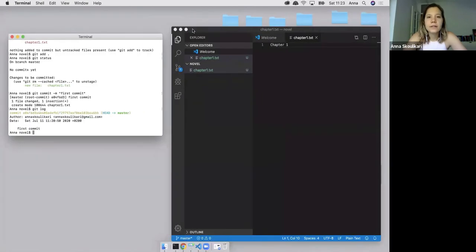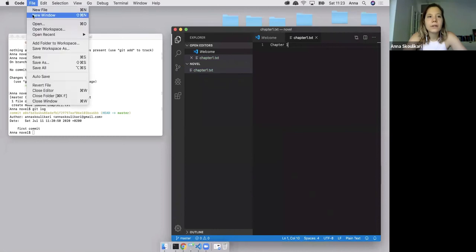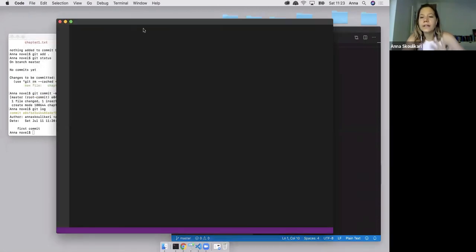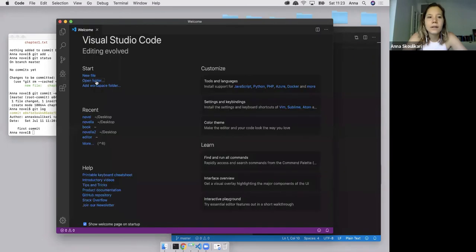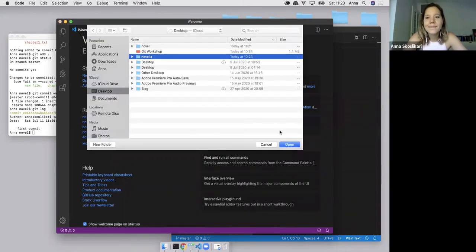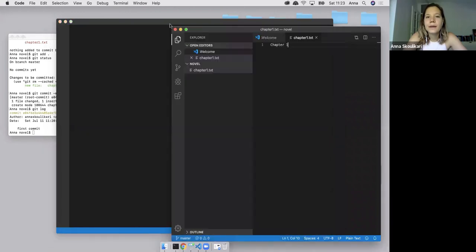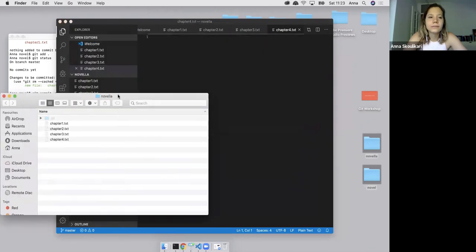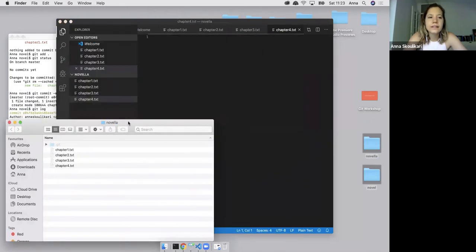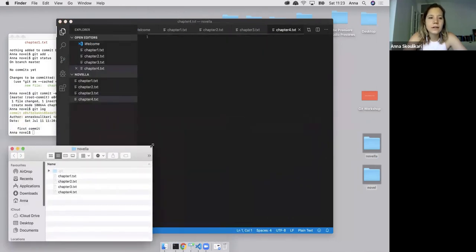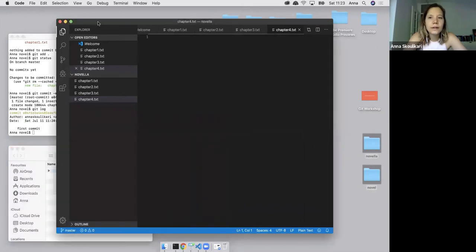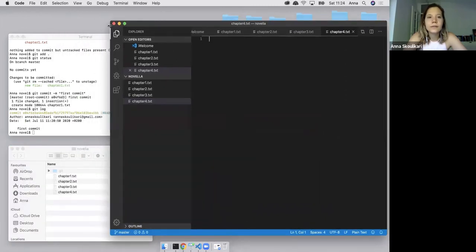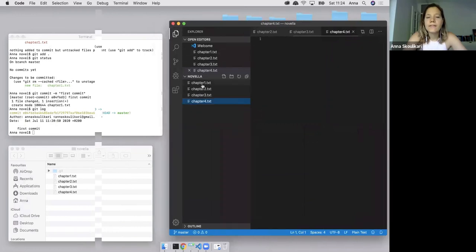Basically, I'm going to close this. I'm going to open up a new window with my new project folder that I've already created. It's on my desktop. It's called Novella. There we go. I'm going to close this. And we can open up the Finder window as well. So that's there. You can see that it's already a repository. It has the .git folder there. So we have chapter 1, 2, 3, and 4. They're all basically empty files.